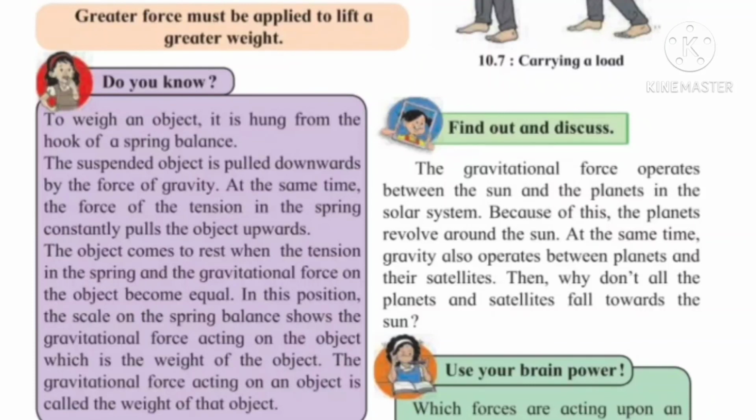Now you have to read the full lesson properly, and whatever new or difficult words are there, you have to underline in your textbook and learn them properly. When you get the CW, then you have to start writing those new words in your CW. Understood everyone? Okay, thank you.